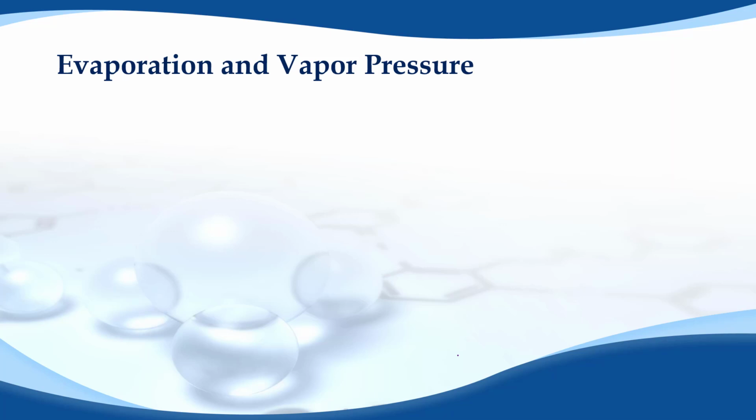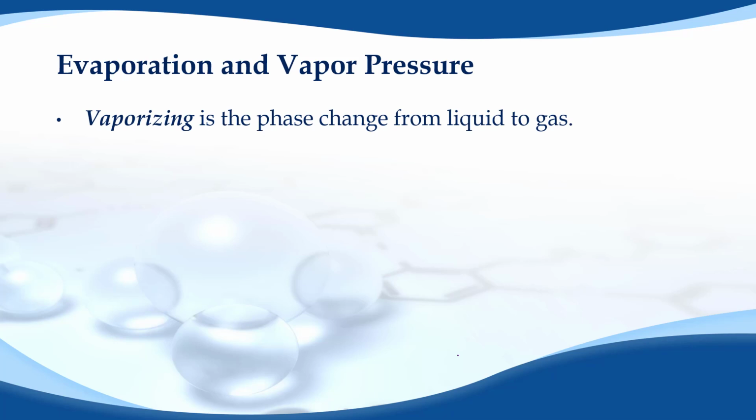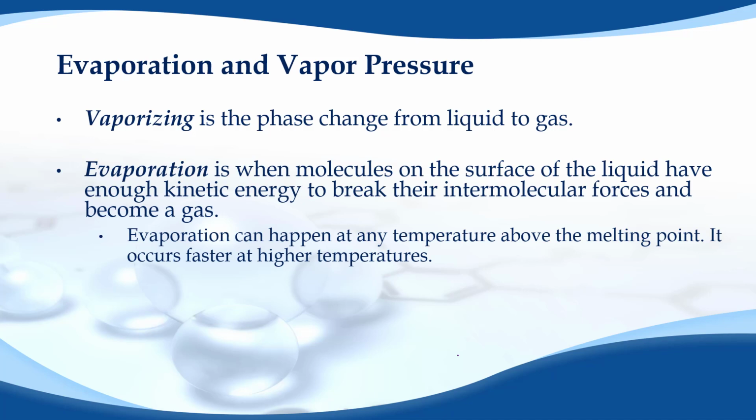Okay, so the first thing I should probably do is start off with a few definitions. As we said in the previous video, and as I went over with you at the beginning of the year, the name of the phase change when you go from a liquid to a gas is called vaporizing. It is not called boiling, even though it happens at a substance's boiling point. Evaporation is different than vaporizing because evaporation is a surface phenomenon.